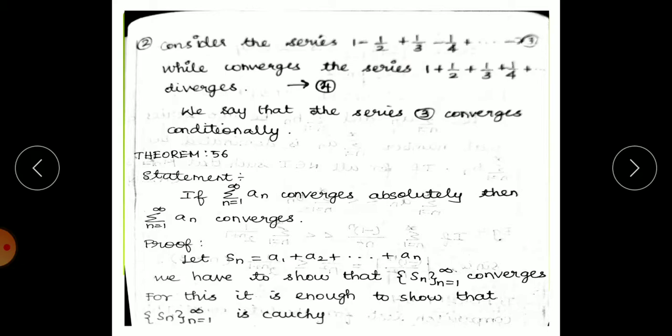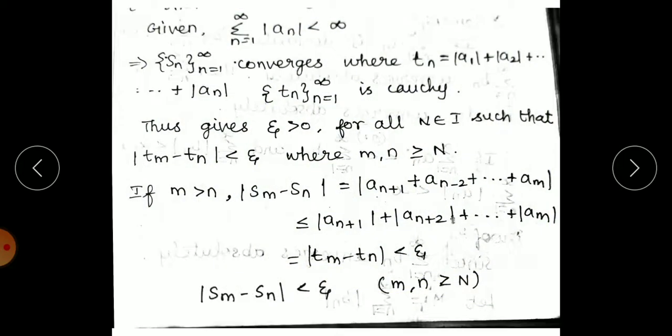If summation an converges absolutely, then summation an converges. Here the series is given as absolutely convergent, and we have to prove that the series converges. Let us take Sn equal to a1 plus a2 up to an. We have to show that the sequence Sn converges, and for this it is enough to show that it is a Cauchy sequence. We know the Cauchy definition: modulus of Sm minus Sn is less than epsilon. We are going to use the Cauchy sequence to prove that it is convergent.